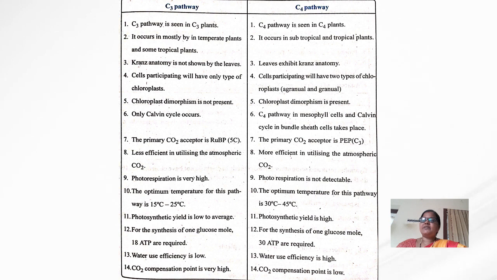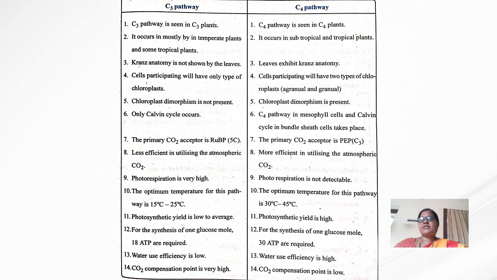And this, if you see in the large cells, in some particular plants, around the large cells, a vascular bundle of sheaths is present. Among these plants, the leaves which have such anatomy, it is called Kranz anatomy. Kranz means wreath. In some plants, a large number of cells are surrounded by the vascular bundle sheaths.